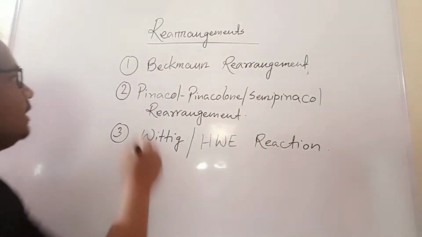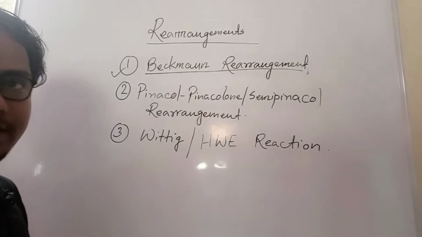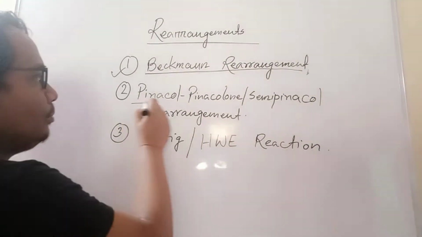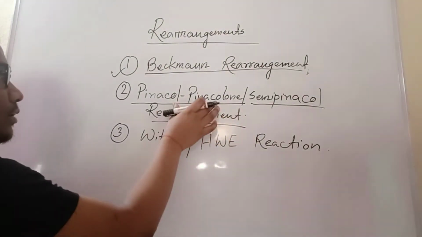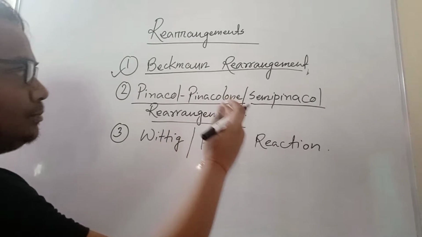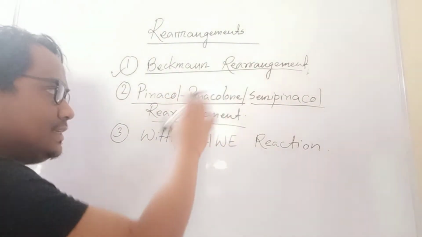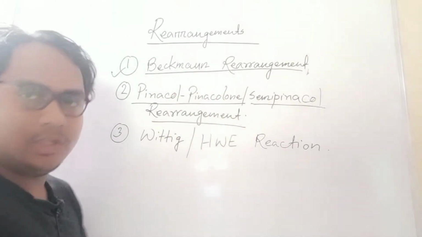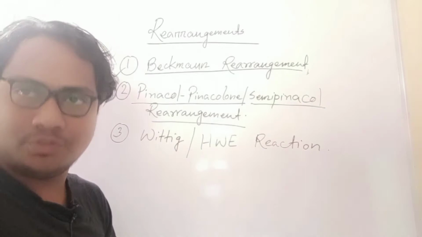You will see the Beckmann rearrangement. You already know what the Beckmann rearrangement is. This is the pinacol-pinacolone or semi-pinacol rearrangement. Pinacol-pinacolone is one type of rearrangement. Semi-pinacol means it's a modified version of some other functional group. In this case it is not exactly the same, but it is near to that only. So that's why I chose it, for your better understanding and to save time.